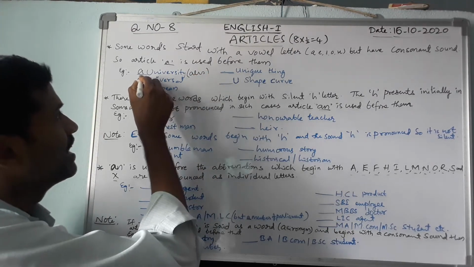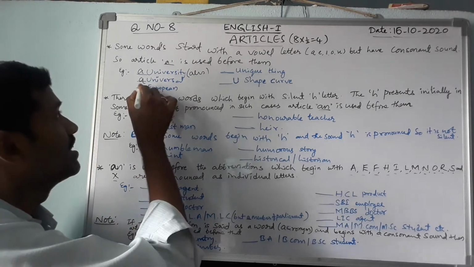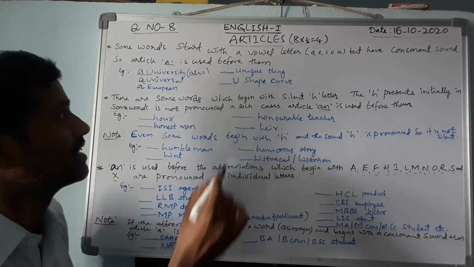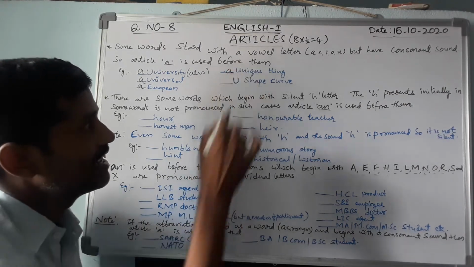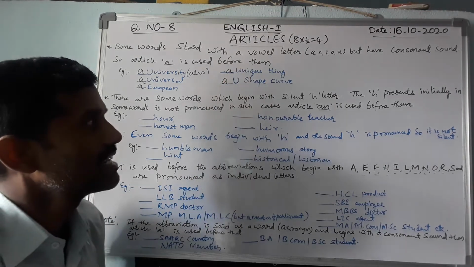A universal, a European, a unique thing, a U-shape curve.